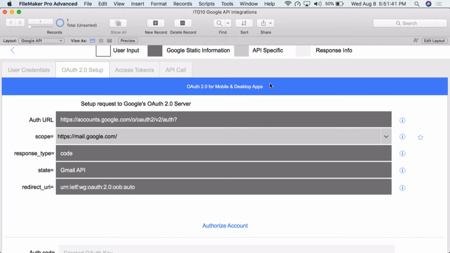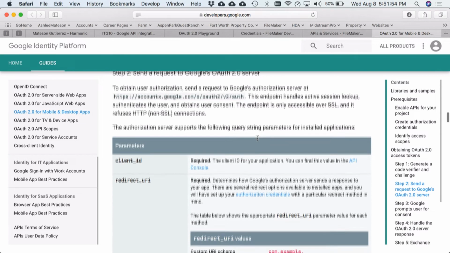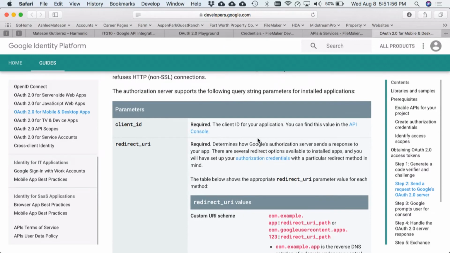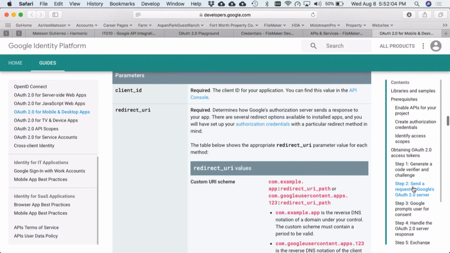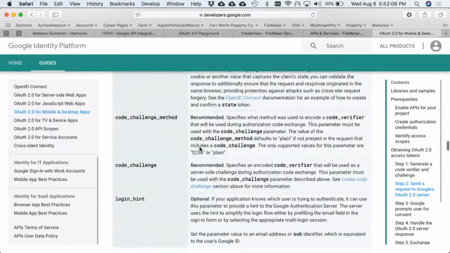So right here, OAuth 2.0, I'm going to click that, and I'm going to show you just a little bit of this. I'm down here in OAuth 2.0, mobile and desktop apps, and all this is referenced so you can follow behind and read some of it. There's a lot of information in here, and Google doesn't really put it in a neat and orderly fashion that we preferred. It's there, you just have to dig for it. But we're on step 2. We're just going to scroll down here.